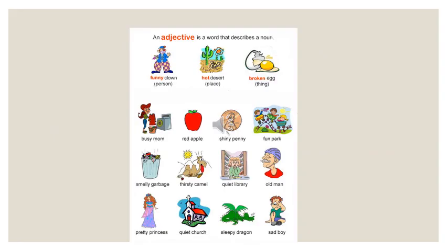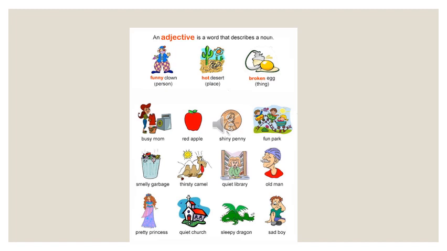So students, let me give you more examples to understand the adjective more clearly. Just like a funny clown. Clown is a noun. It's the name of a person or a character. So it's funny, it's tall. You can add any word which can describe a clown. The second example is a hot desert. So hot is an adjective. How?